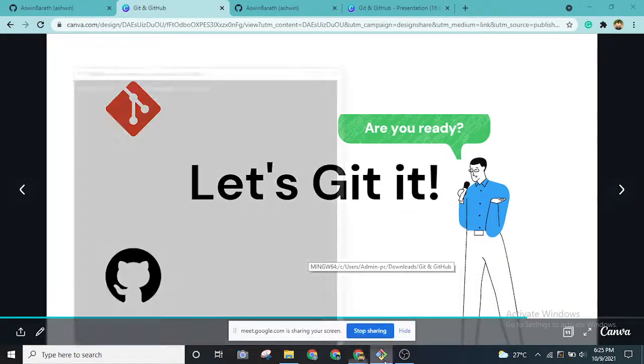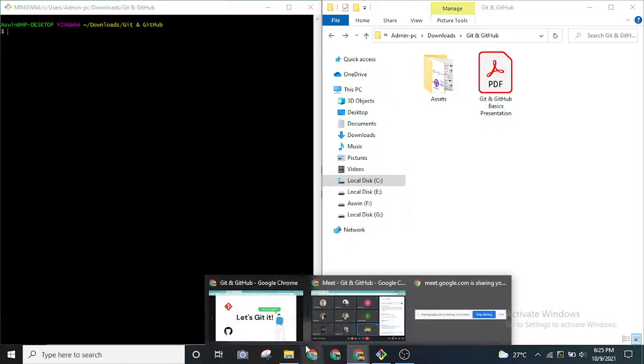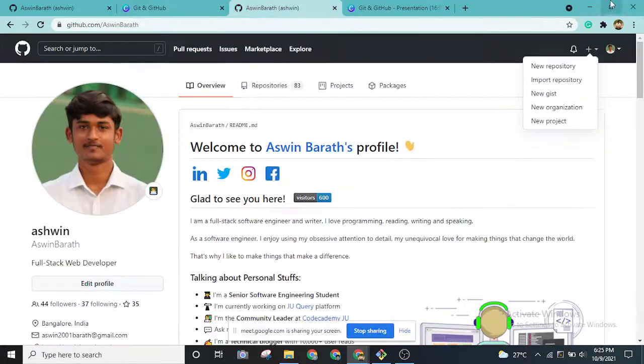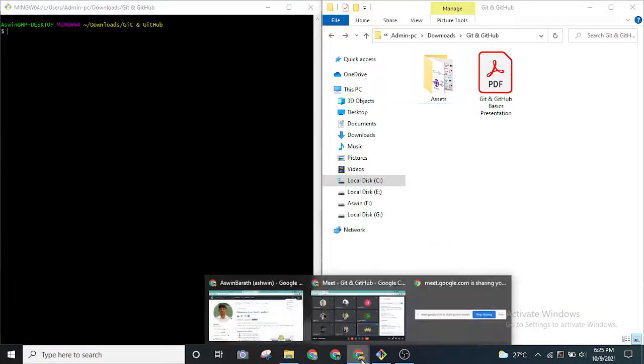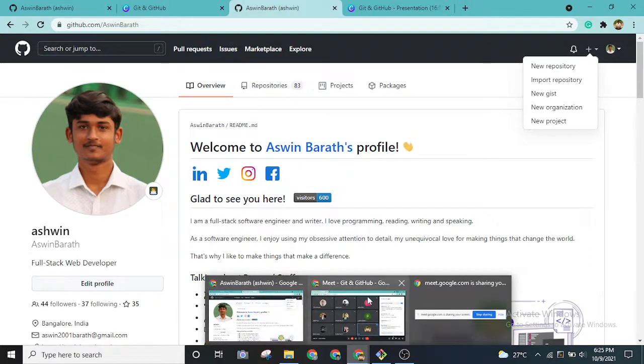Is my screen visible? Can anyone confirm? Yes, okay, cool. What we'll be doing first is creating a repository on our GitHub account. Just a second.